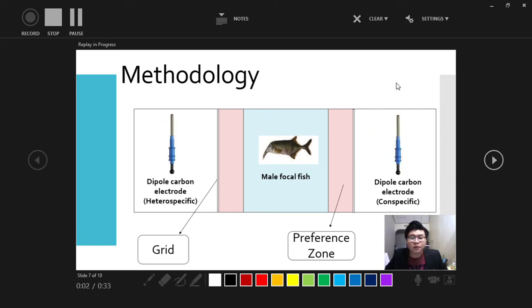After the previous experiments, the next experiment will be carried out with a different subject. In this experiment, the left compartment is replaced with a dipole carbon electrode playing back the EOD from the heterospecific fish, and the right compartment is replaced with a dipole carbon electrode playing back the conspecific fish electric organ discharge waveform. The result of the male focal fish staying in the preference zone will be recorded.